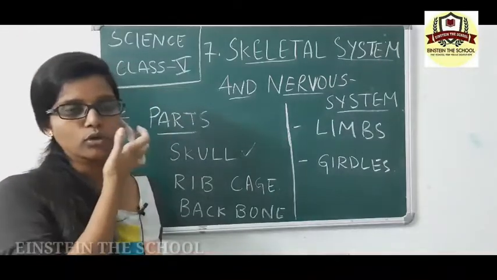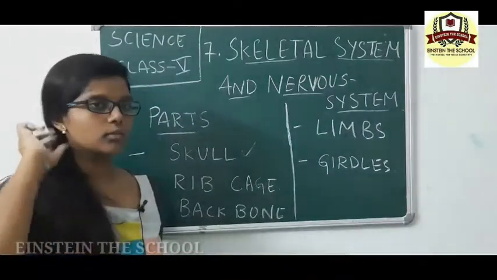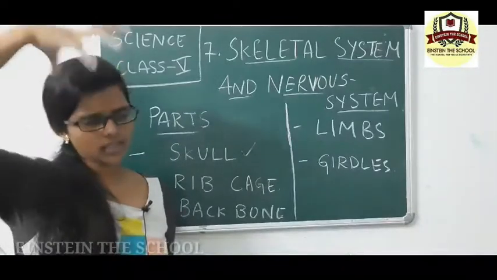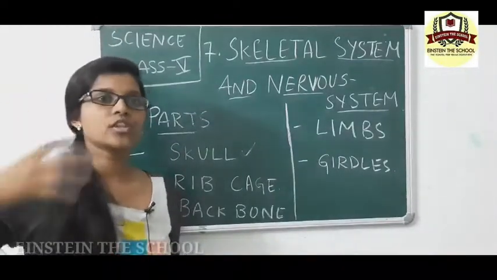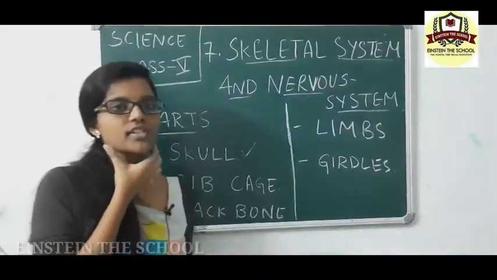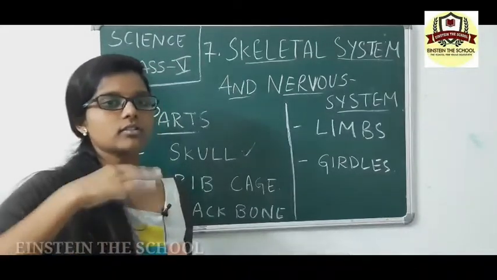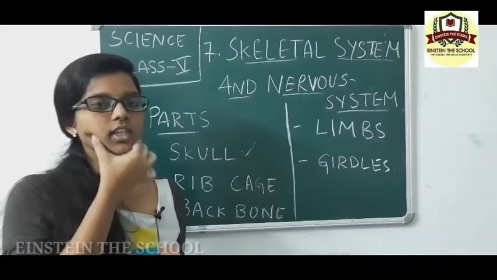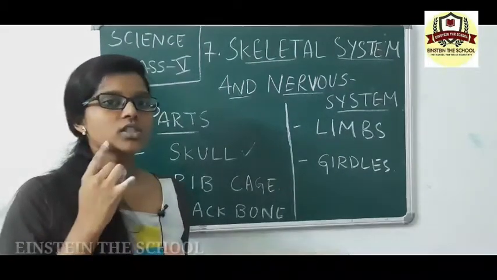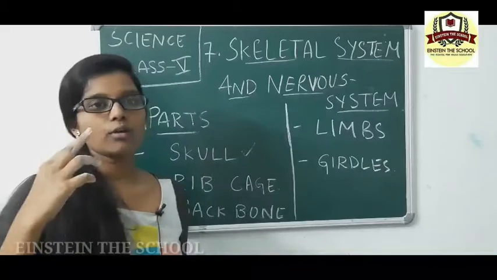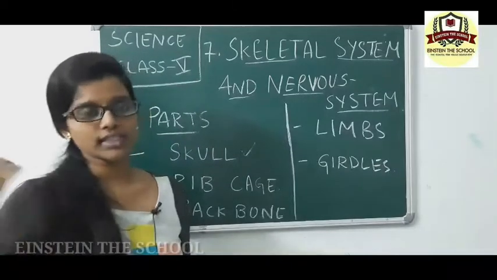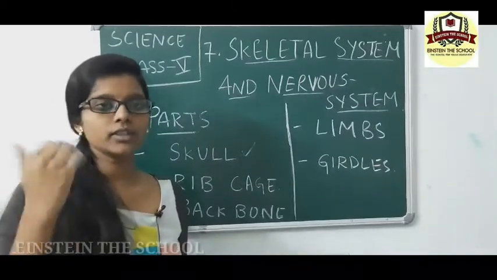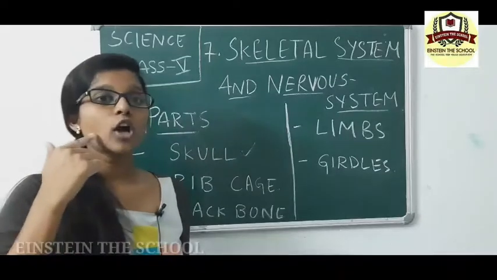The cheekbone, the bones here, all over the skull, we have fixed bones. But the lower jaw, which is the lower part of the mouth, which we use, we can move up and down, sidewise, not totally side, but we can move it all around. It is not fixed.